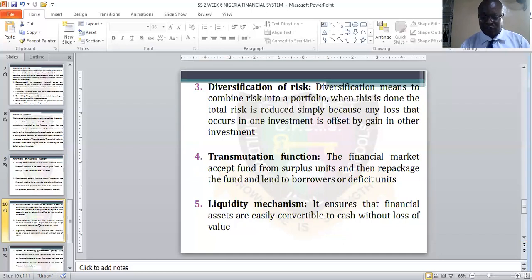Then we also have the liquidity mechanism. It ensures that financial assets are actually convertible to cash without loss of value. So they make sure that financial assets are easily converted into cash. When you're talking about financial assets, you're talking about buildings, plant machinery, motor vehicles; they can dispose of them and turn them into liquid cash. So that is what I'm saying. It is possible under this.